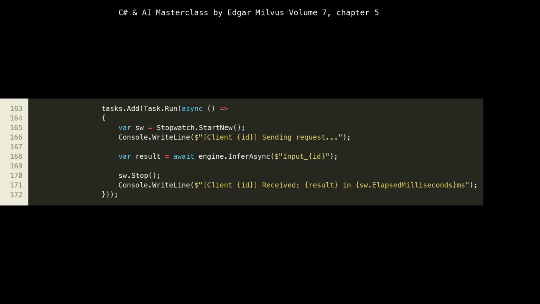Inside each client's simulated request, lines 163 to 172, we measure the elapsed time using a Stopwatch to demonstrate the latency experienced by individual clients. await engine.InferAsync($"Input {id}") is the key line, line 168, where the client submits its request to the inference engine and asynchronously waits for the result. The Console.WriteLine statements provide visibility into when requests are sent and when their results are received, along with the measured latency. This helps us observe the effects of batching on individual request timings.